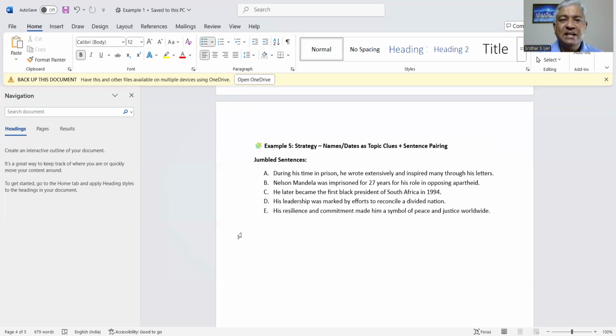Let's look at the jumbled up sentences. Nelson Mandela looks like the topic sentence. Nelson Mandela was imprisoned for 27 years for his role in opposing apartheid. During his time in prison, he wrote extensively and inspired many through his letters. He later became the first Black president of South Africa in 1994. His leadership was marked by efforts to reconcile a divided nation. His resilience and commitment made him a symbol of peace and justice worldwide.